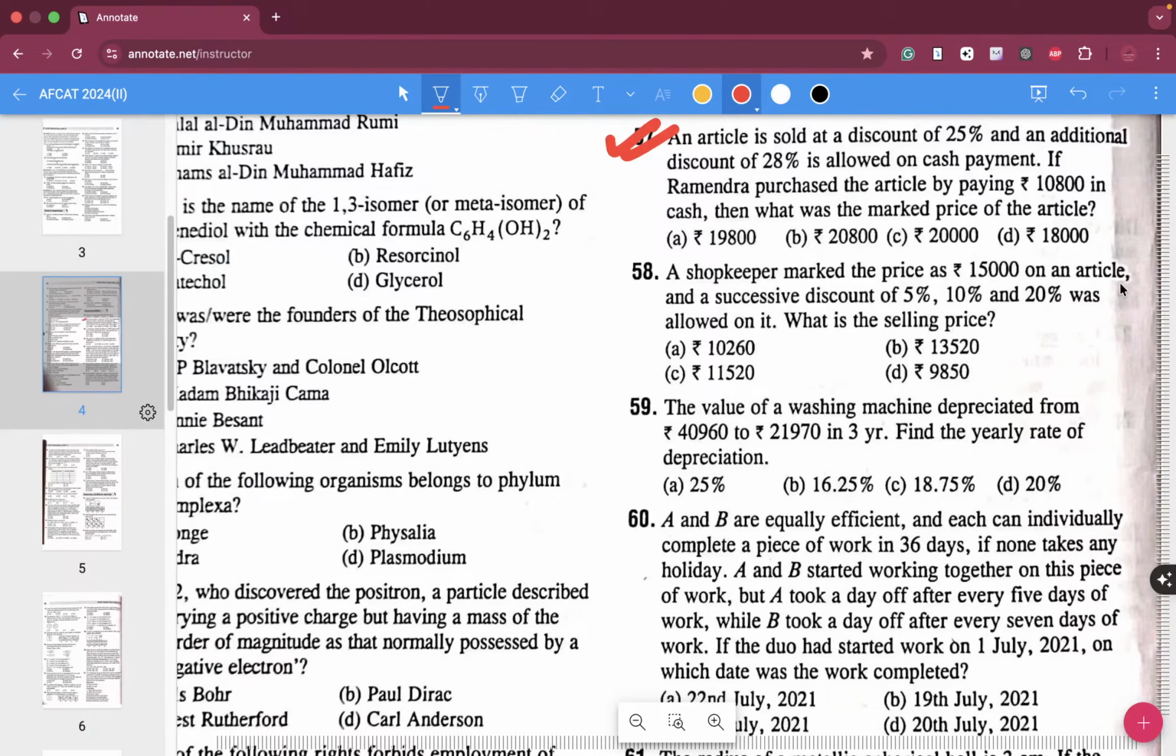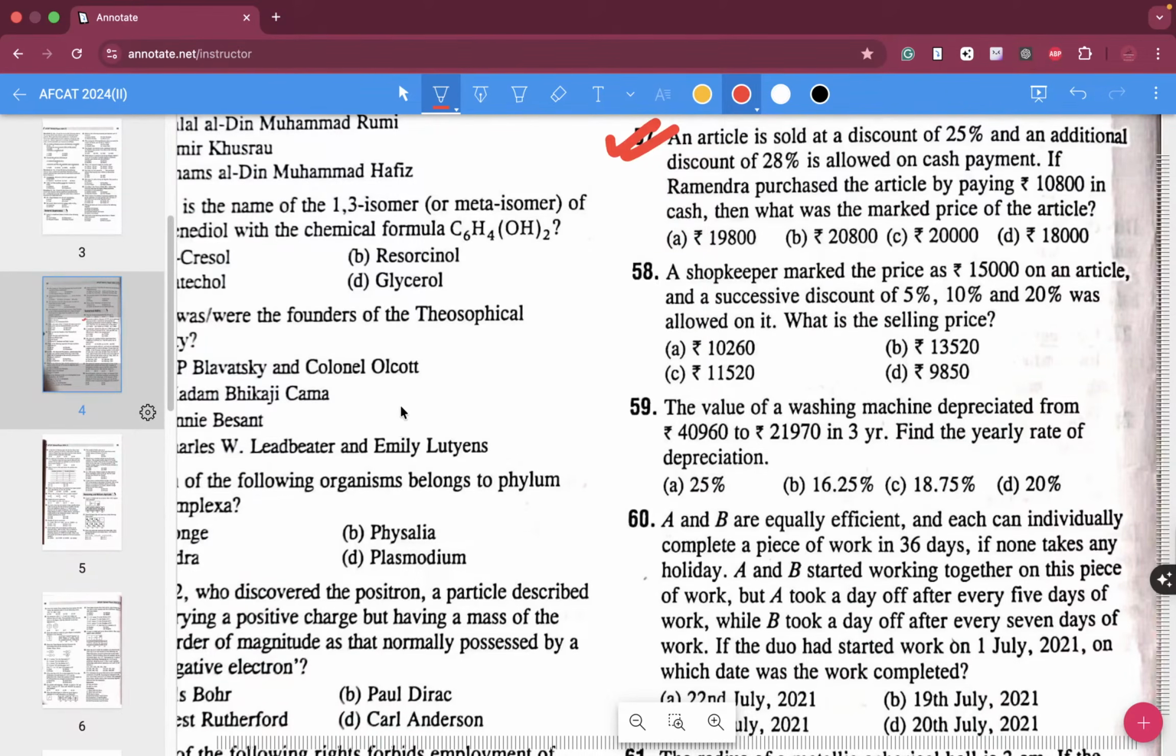All right, so we do question number 57. An article is sold at a discount of 25% and an additional 28% is allowed on cash payment. If R purchased the article by paying 10,800 in cash, then what was the marked price of the article?